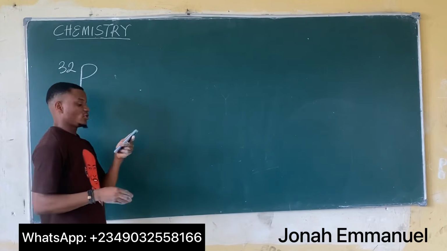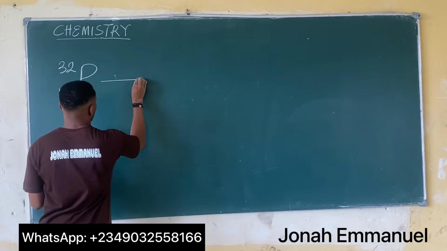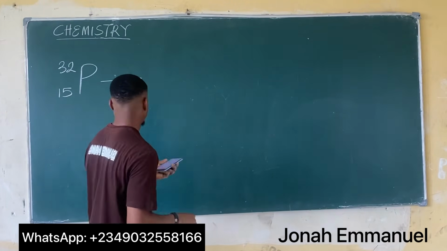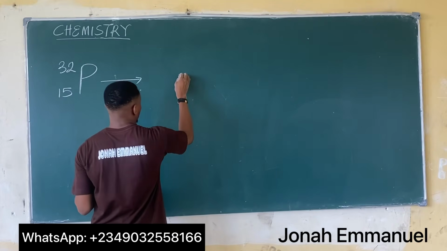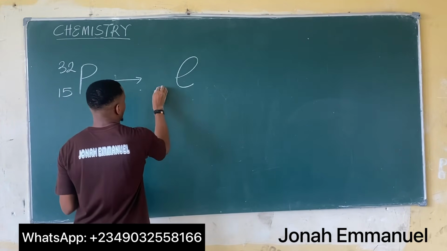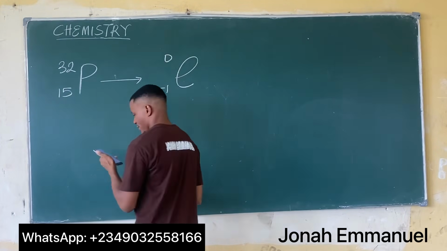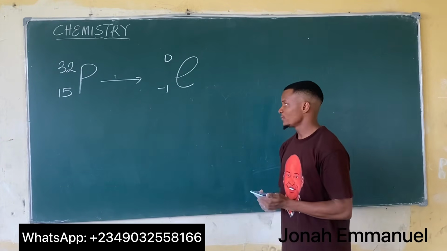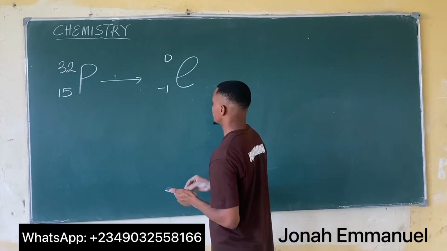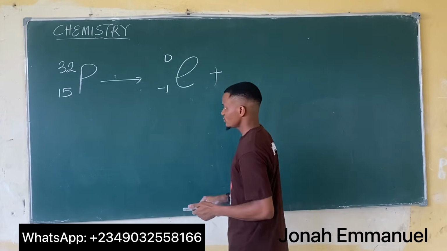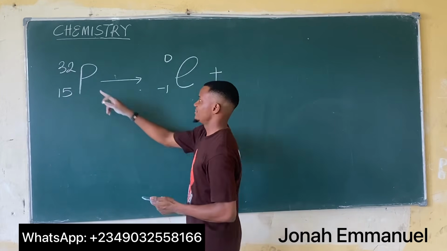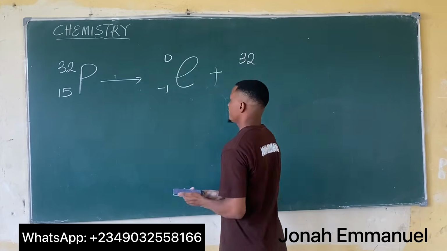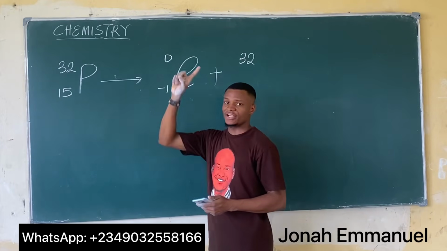It is undergoing decay as a beta emitter. That's an electron, minus 1 and 0. So what is the product? We said for beta decay that the mass number stays the same, so 32, while the atomic number will increase by 1.